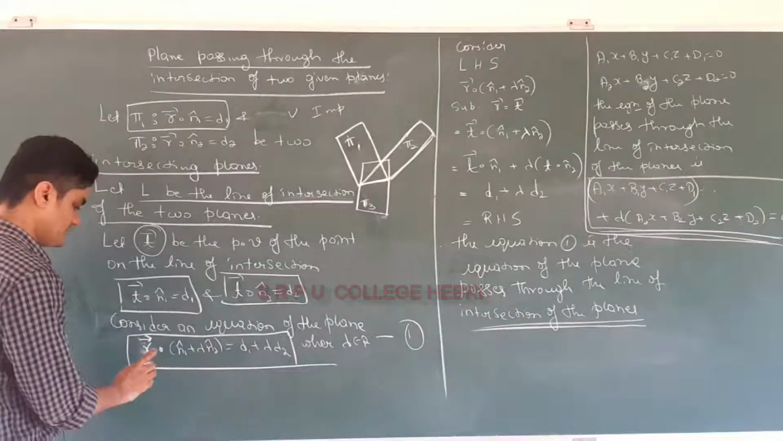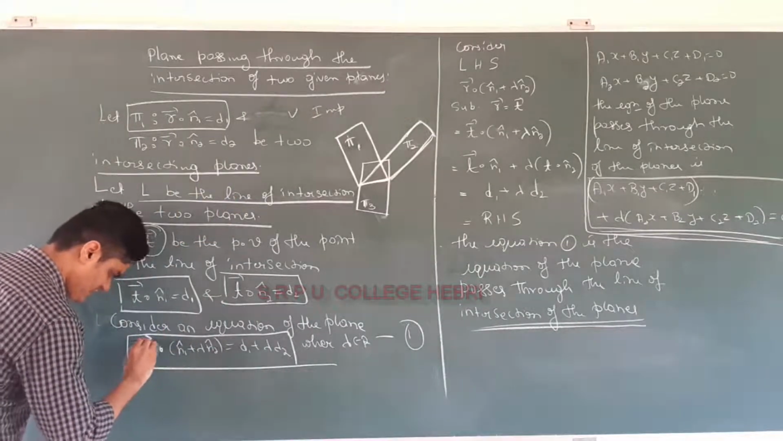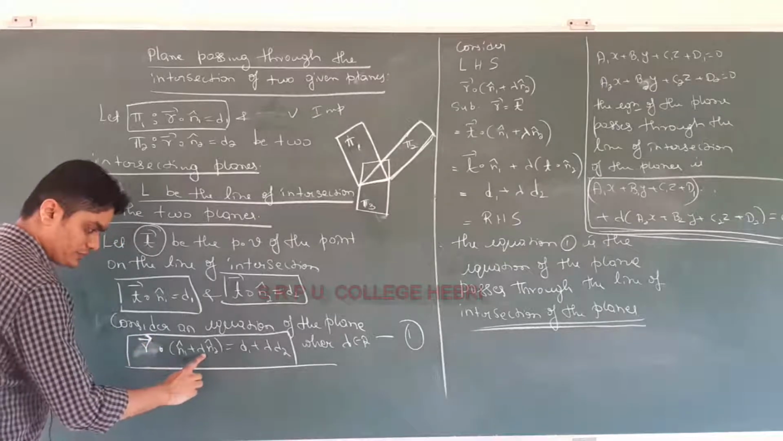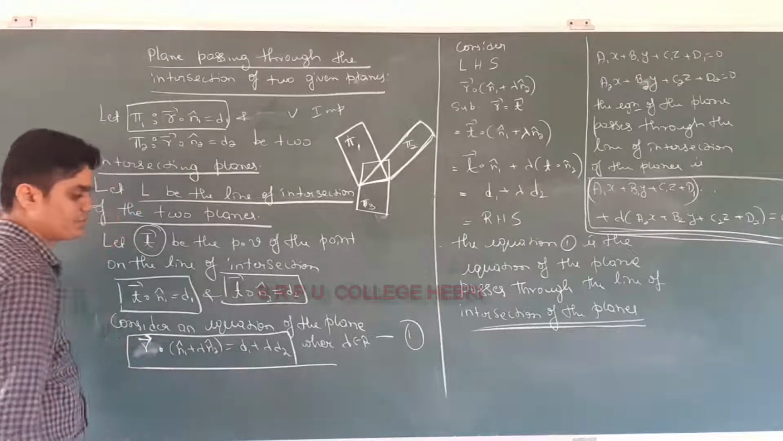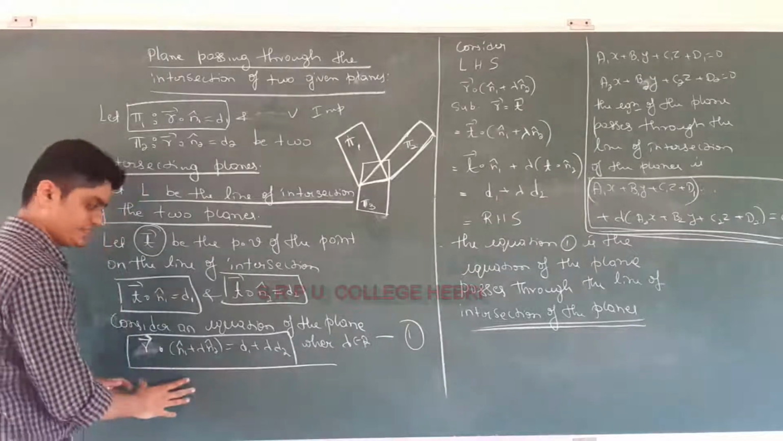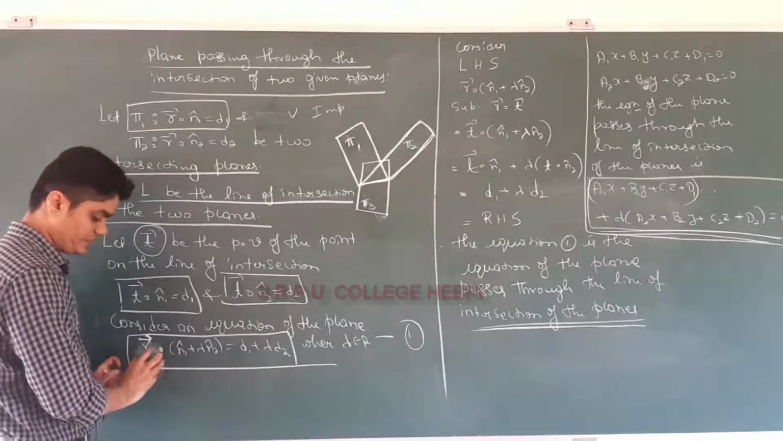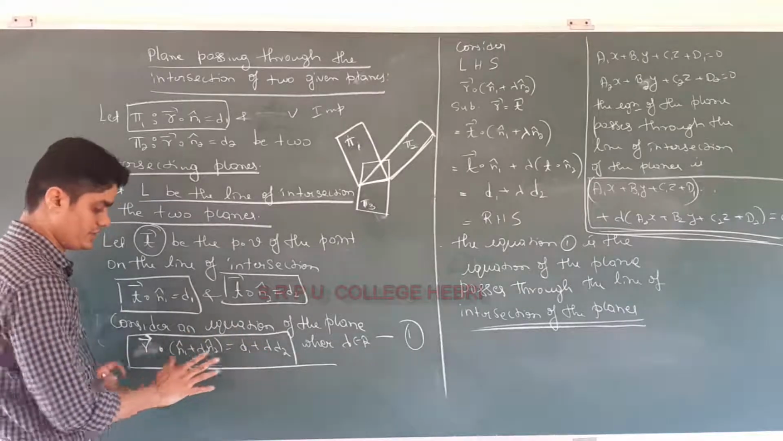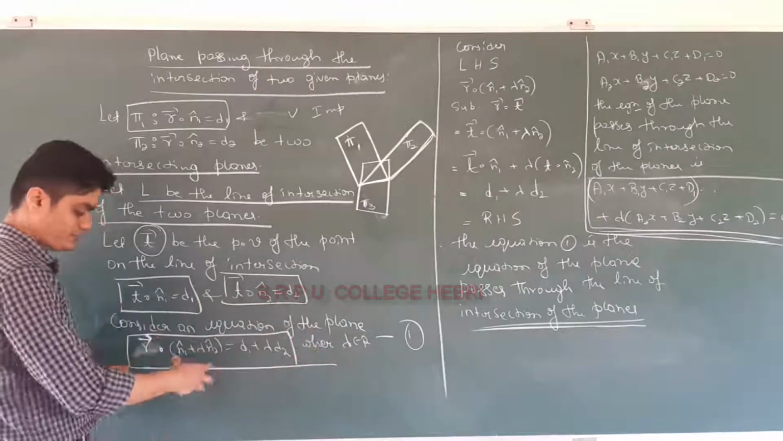Okay, so now consider vector r dot (n1 plus lambda times n2) equal to d1 plus lambda times d2 as the required equation. Definitely this represents a plane, there is no confusion, because it is in the form of vector r dot vector n cap equal to a constant. So consider the required equation as this.